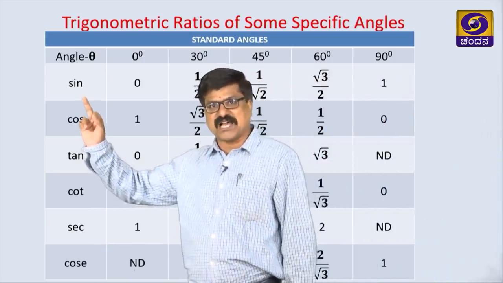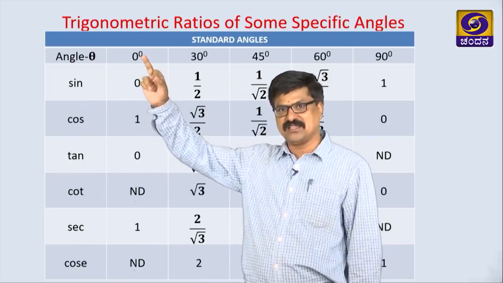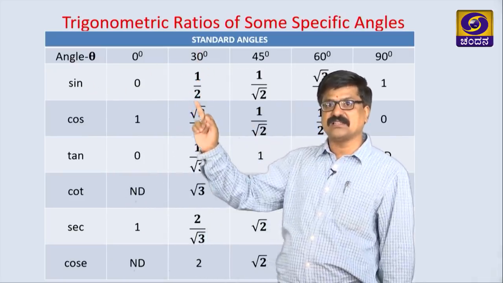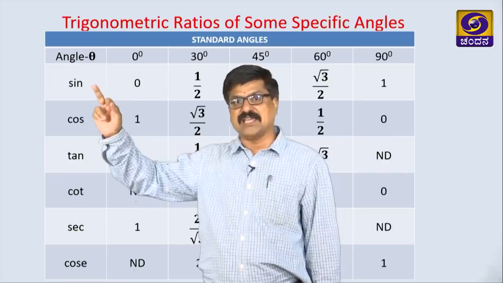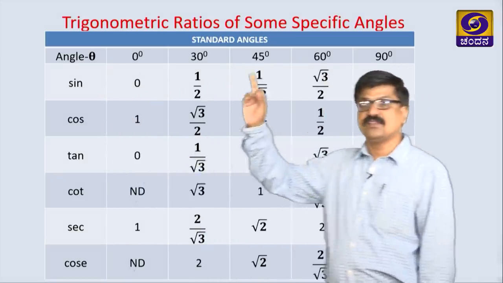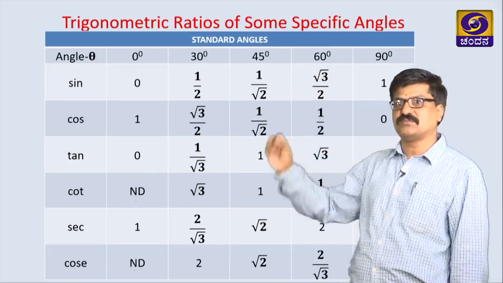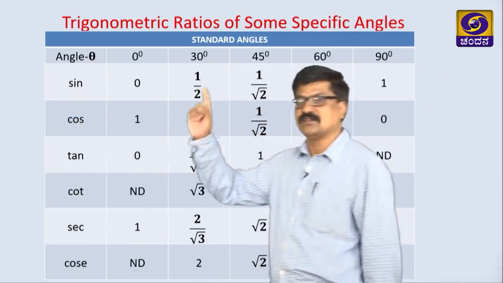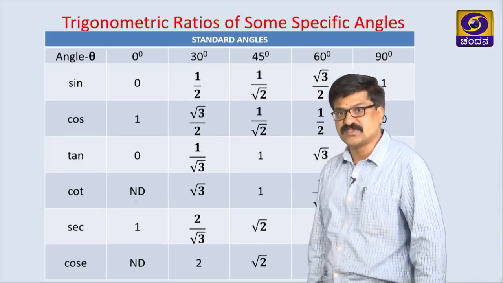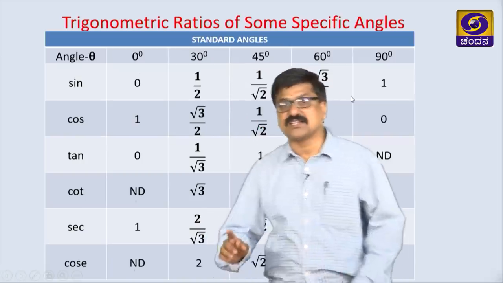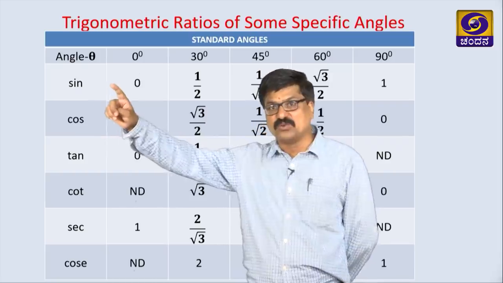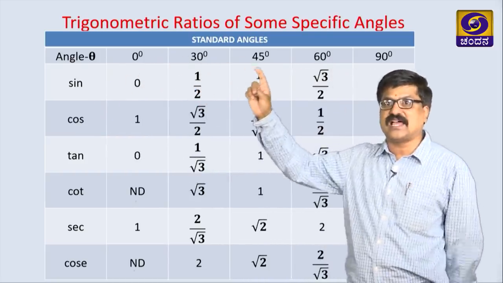With respect to sin, sin 0 degree, the value is 0. Sin 30 degree, the value is 1 by 2. Sin 45 is 1 by root 2. Sin 60 degree is root 3 by 2. Sin 90 degree is 1. Observe carefully, the first trigonometric ratio, that is the value with respect to these standard angles, we are writing.